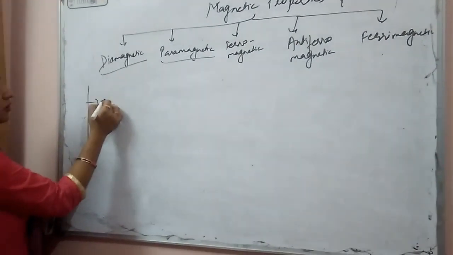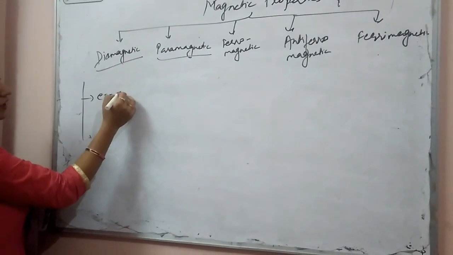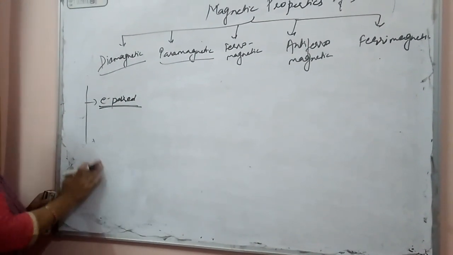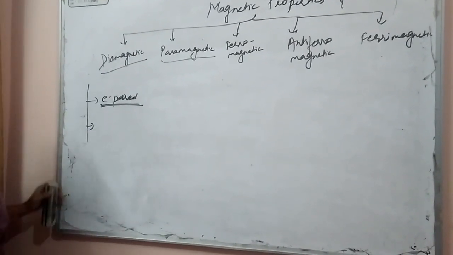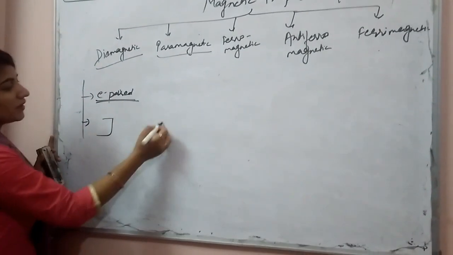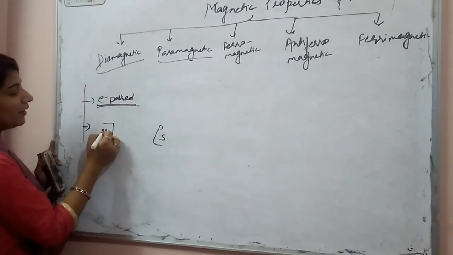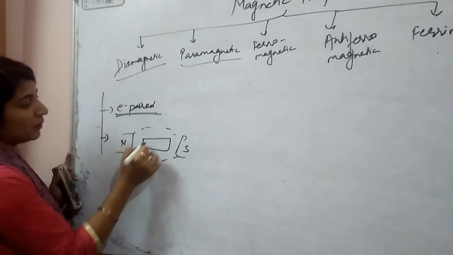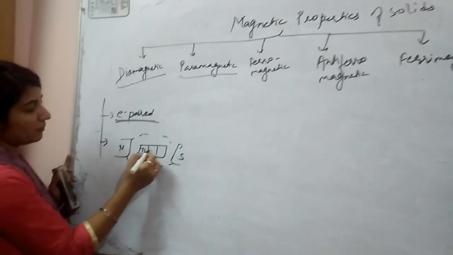Diamagnetic substances are those substances in which all the electrons are paired. The first thing you have to remember is that electrons are paired in the case of diamagnetic substances. Now, if we put any diamagnetic substance in the presence of a magnetic field, then it will repel the magnetic lines produced by the magnetic field.